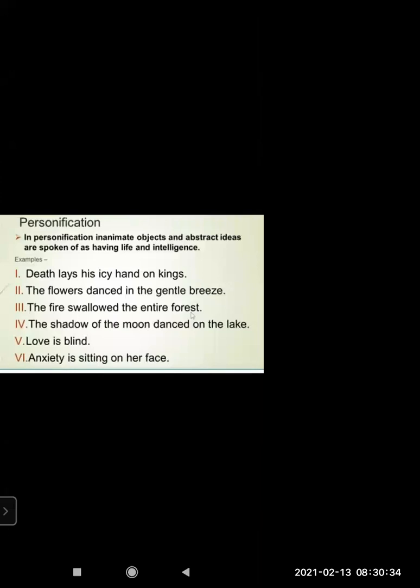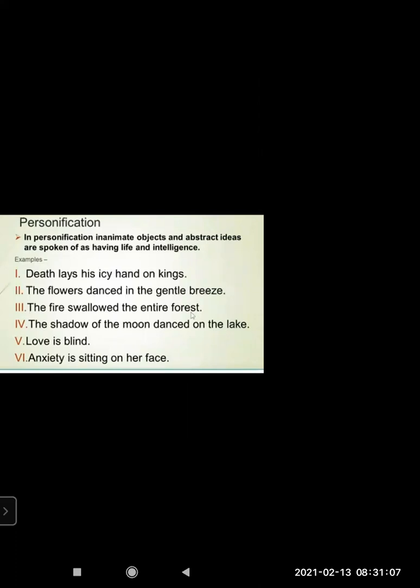Let's see. We are doing now, on your screen you can see, personification. In personification, inanimate objects and abstract ideas are spoken of as having life and intelligence. That means, in simple terms, abstract ideas or non-living things are given such qualities, spoken of in such a way that we feel they are alive, they have life and intelligence.